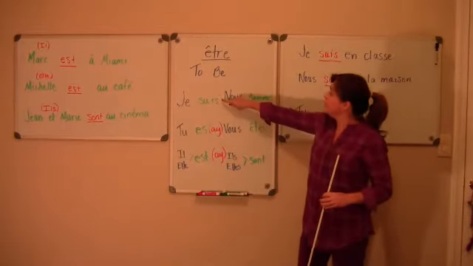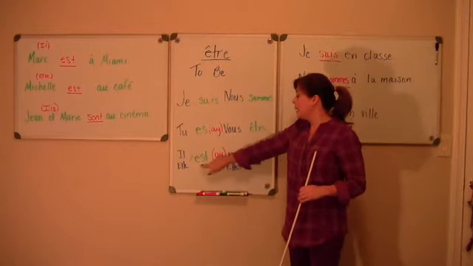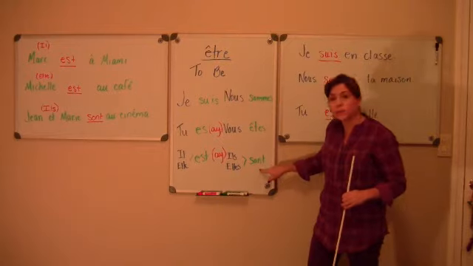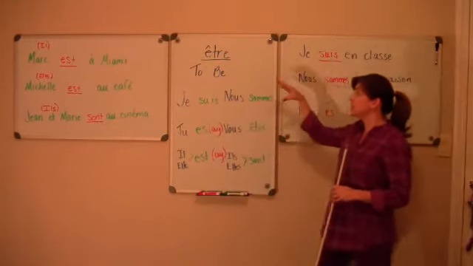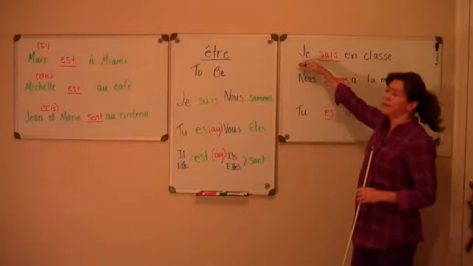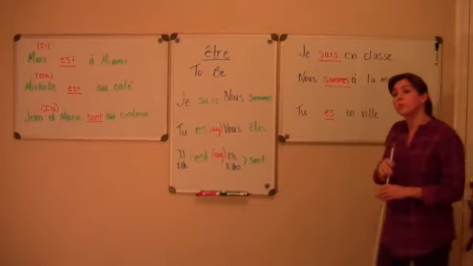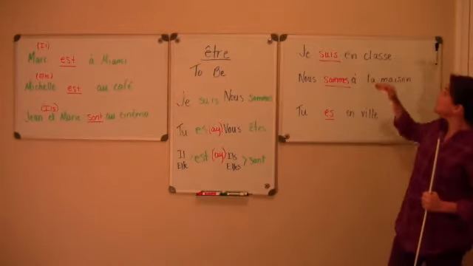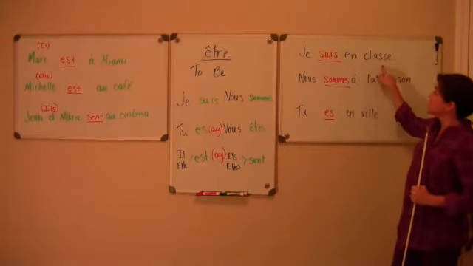So, one more time. Je suis, tu es, il est, elle est, nous sommes, vous êtes, ils sont, elles sont. If I'm using it in a sentence, I have to do the exact same thing. Looking at some of the terms we learned in lesson 7 in class: Je suis en classe.